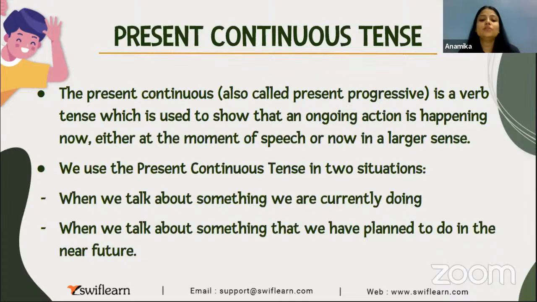Perfect. Yes, you answered it correctly. We use simple present tense when we talk about some habit, some habitual action, or when we talk about some facts. Correct. Okay, so now let us look at where we use present continuous tense. We use present continuous tense when we talk about something we are currently doing. Like I'm teaching you right now.